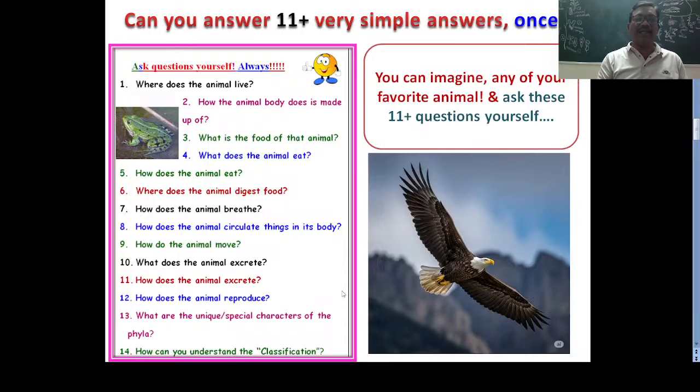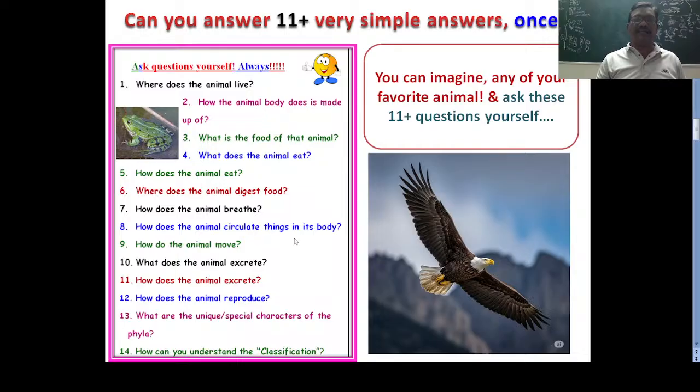Where does the animal digest food? If the digestive system is there, the food material is digested. If there is no digestive system, the cells directly digest the food material. How does the animal breathe? Respiration. How does the amoeba breathe? Through the plasma membrane. How does the frog respire? Through the skin. How does the eagle breathe? Through the lungs. How do you breathe? Through the lungs. How does the earthworm breathe? Respiratory system, skin. Like that you can ask.